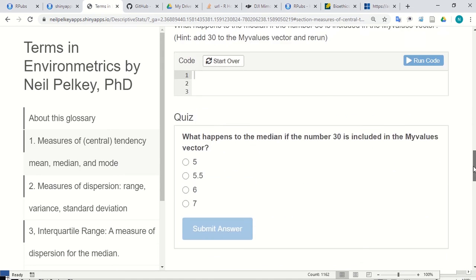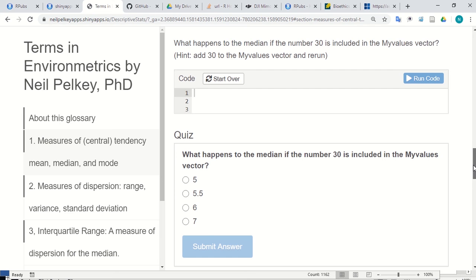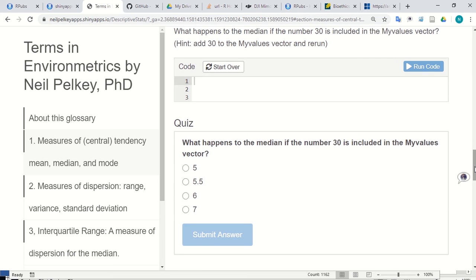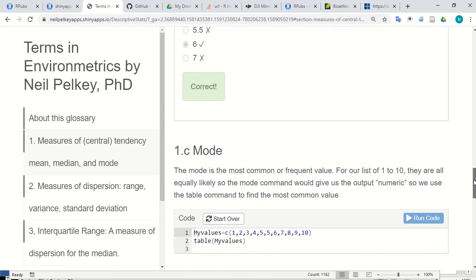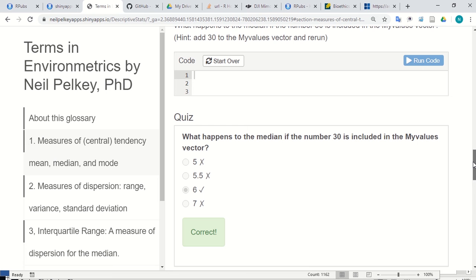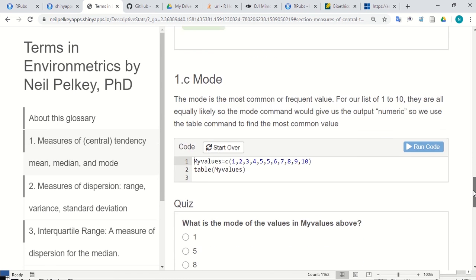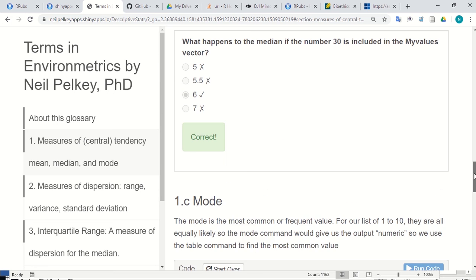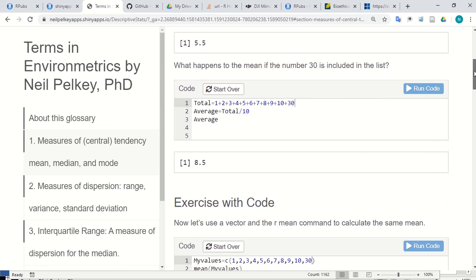There will also be some quizzes, and nobody's keeping track of this. It's just for you to have an example. So what happens when the number 30 is added to the my values vector, I could guess, and it will just tell you what the right answers are, and move on. Again, you don't have to do the quizzes. They're there just for you to see if you've done it correctly. There aren't quizzes for every single one, but there are quizzes along the way to help make sense of it.